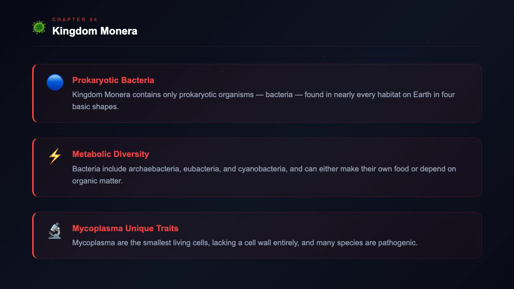There are different types of bacteria, including archaebacteria, eubacteria, and cyanobacteria. Bacteria reproduce through binary fission and spore formation. They can also transfer DNA between cells. Mycoplasma are unique bacteria that lack a cell wall, making them the smallest living cells. Many Mycoplasma species are pathogenic.